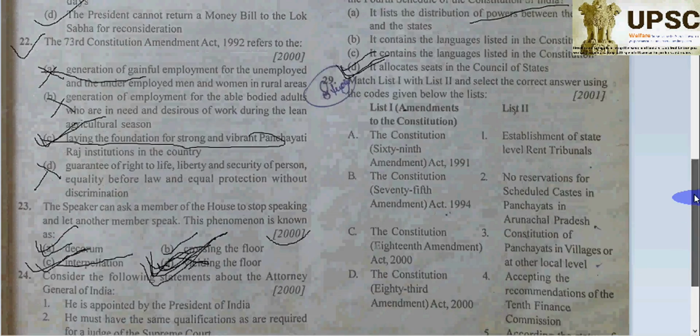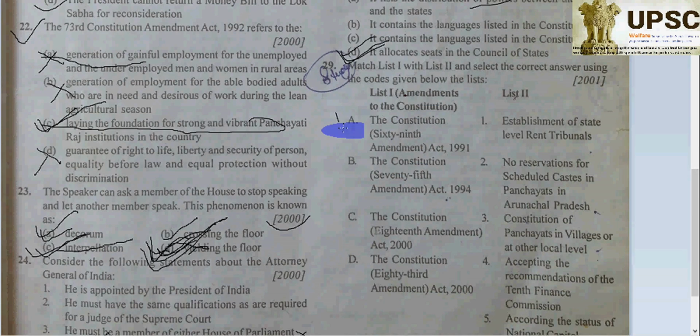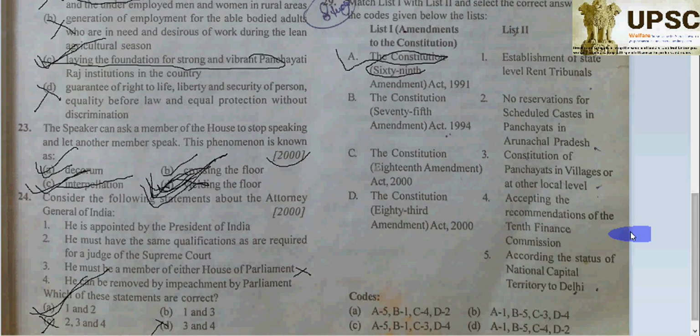Now see 29. The Constitution 69th Amendment Act 1991 is related to the national capital. So A is going to be eliminated, and this one also is going to be eliminated, because it gives the status of National Capital Territory to Delhi, that is the 69th Amendment Act 1991. So 29 is going to be, no doubt, that one.